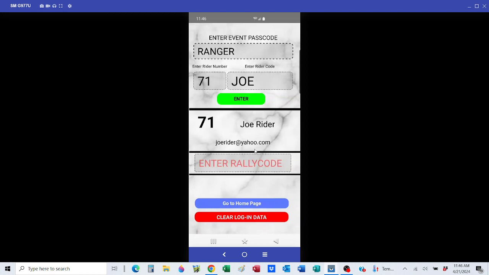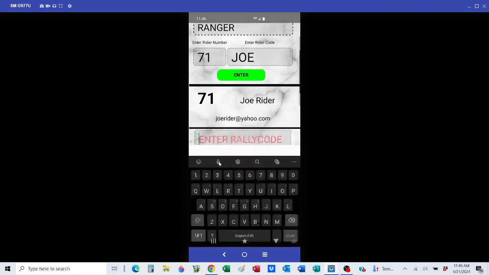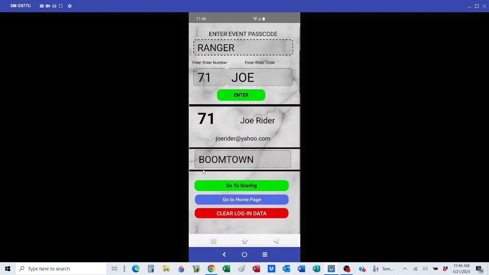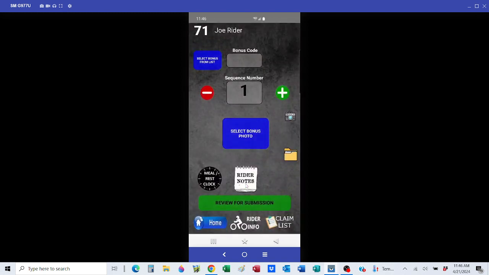All right. The rally code is Boomtown, if I can spell Boomtown. All right, once done correctly, again, the keyboard will automatically go away, and this button right here that says go to scoring should pop up. You click on that. All right, so your rider number and rider name is at the top of the screen.